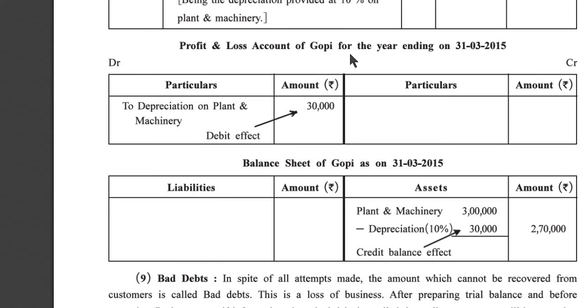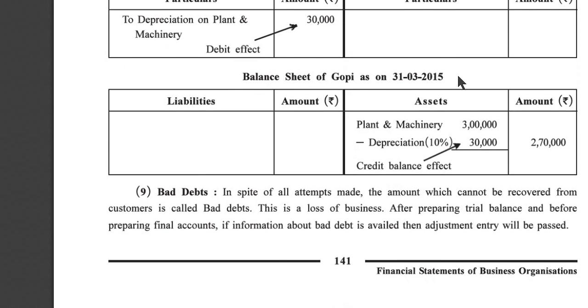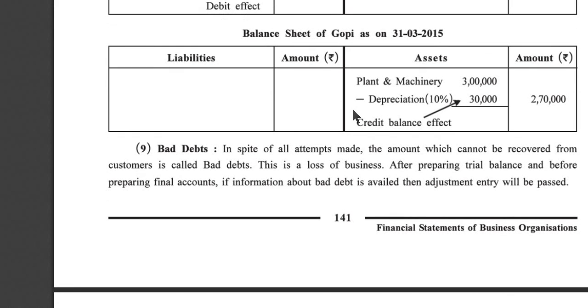Profit and loss account of Gopi for the year ending on 31st March 2015. Debit side to depreciation on plant and machinery 30,000, debit effect. Balance sheet of Gopi as on 31st March 2015. Plant and machinery 3 lakh minus depreciation 10% 30,000, outer column 2 lakh 70,000. So this depreciation 30,000 effect is a credit balance because it is a minus.